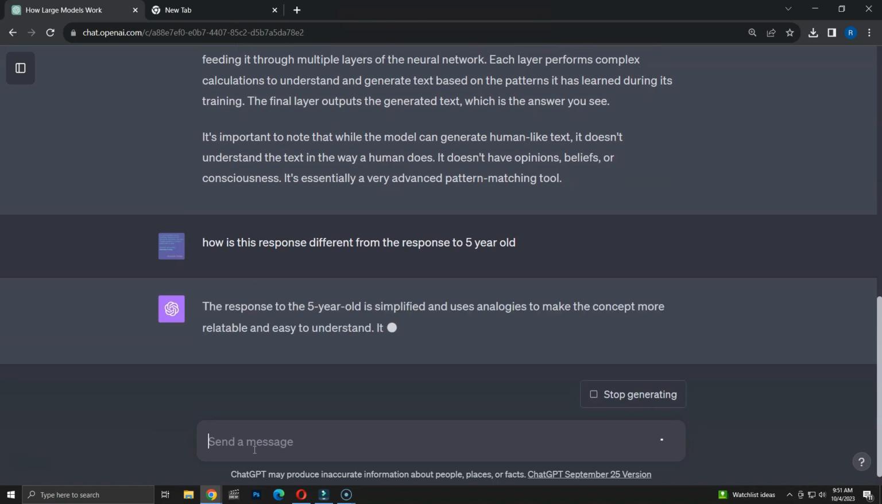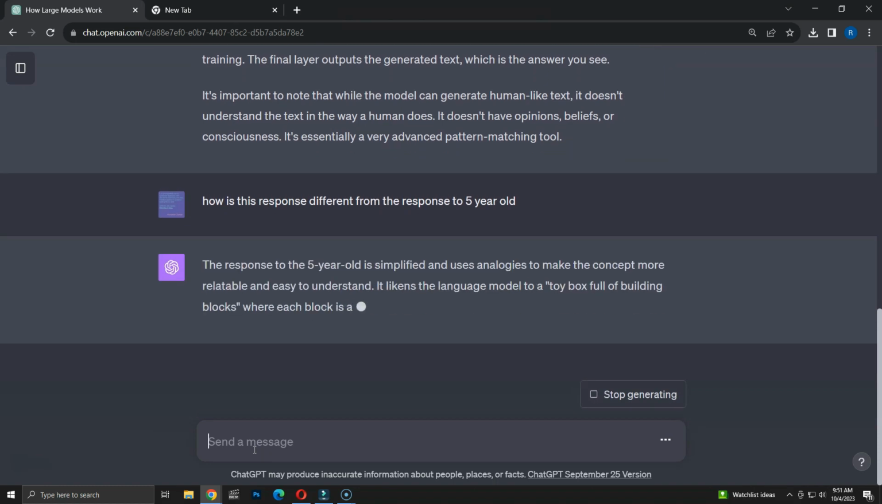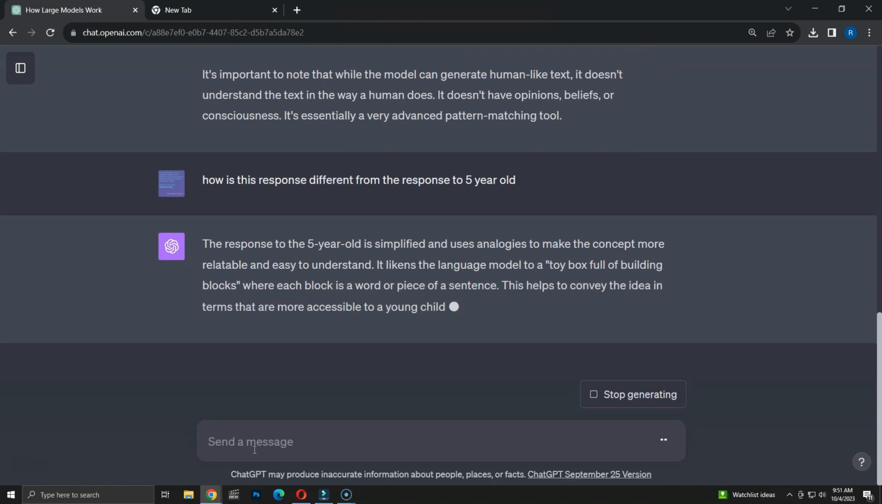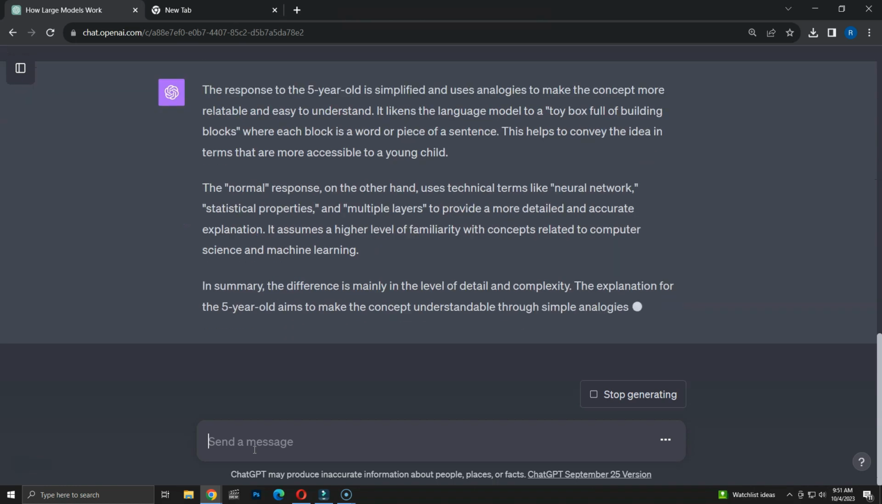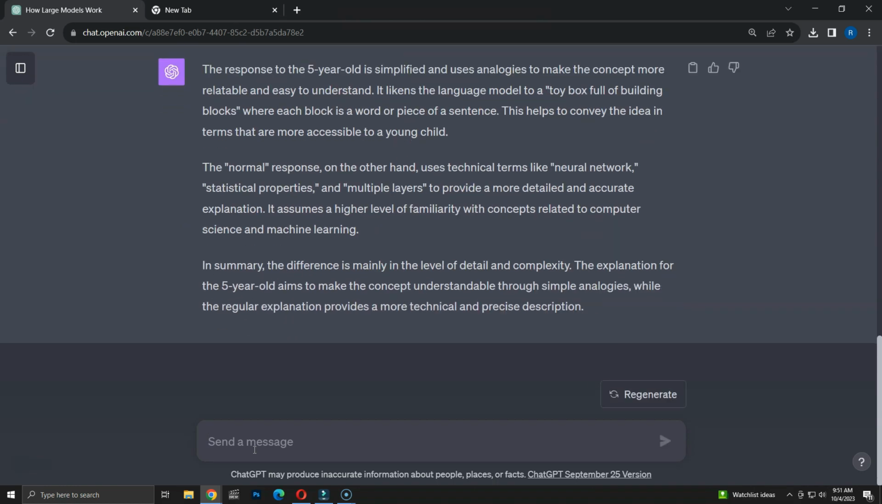The response to the 5-year-old is simplified and uses analogies to make the concept more relatable and easy to understand. It likens the language model to a toy box full of building blocks, where each block is a word or piece of a sentence. This helps to convey the idea in terms that are more accessible to a young child. The normal response, on the other hand, uses technical terms like neural network, statistical properties, and multiple layers to provide a more detailed and accurate explanation. It assumes a higher level of familiarity with concepts related to computer science and machine learning.